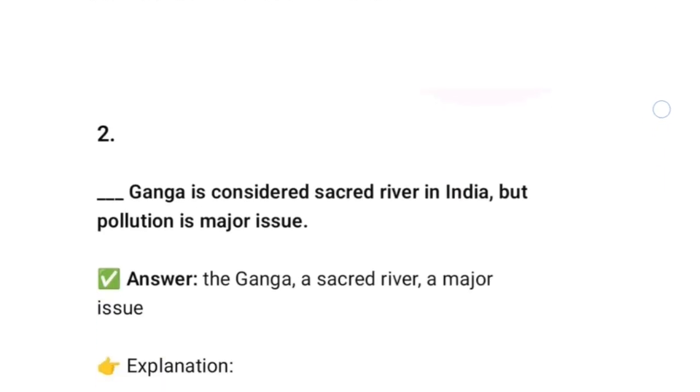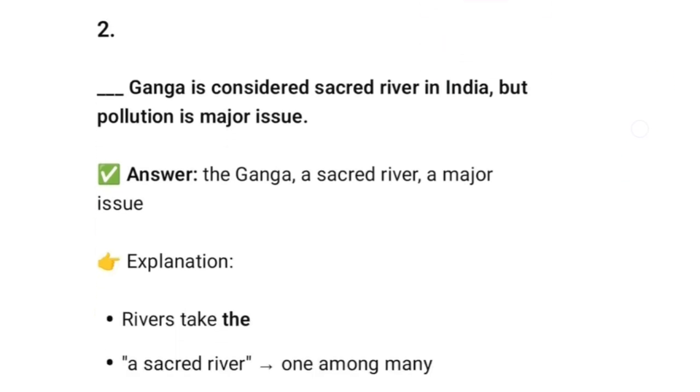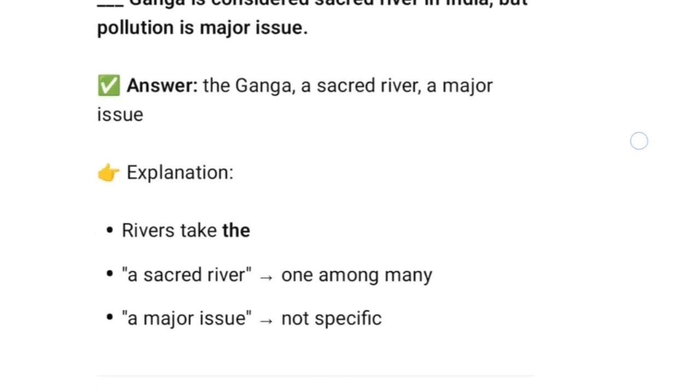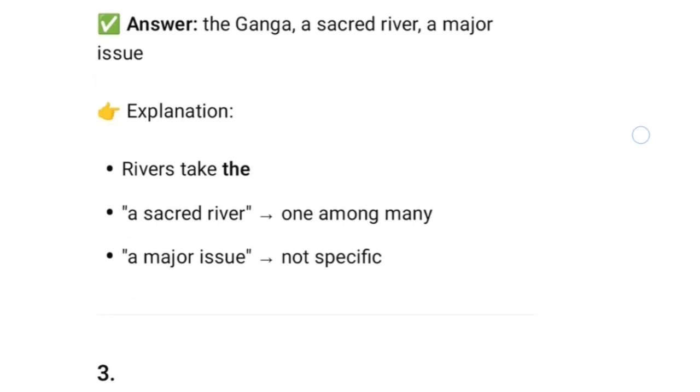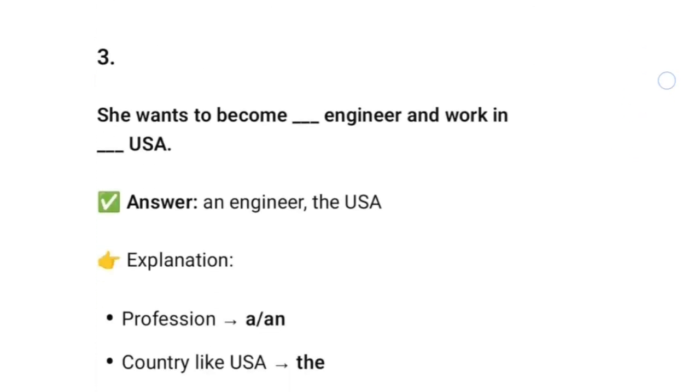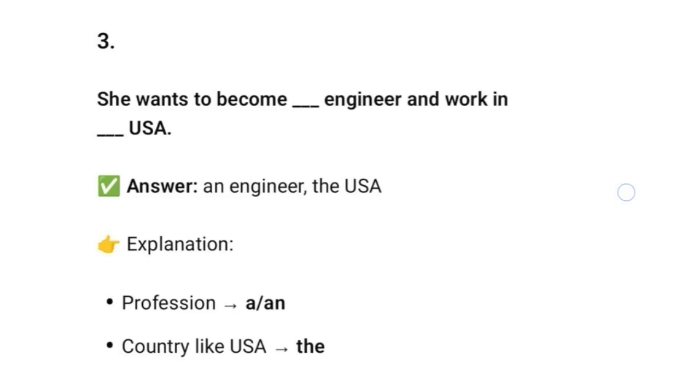Now question 2 says, dash Ganga is considered sacred river in India, but pollution is major issue. Answer will be the Ganga. The Ganga is considered a sacred river in India, but pollution is a major issue. Why so? Because rivers always take article the with them. A sacred river means one among many, a major issue which is not a specific one.